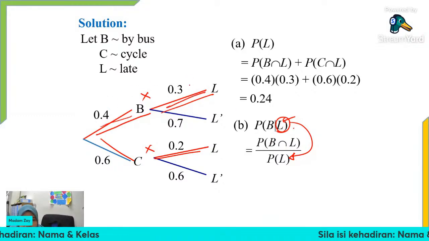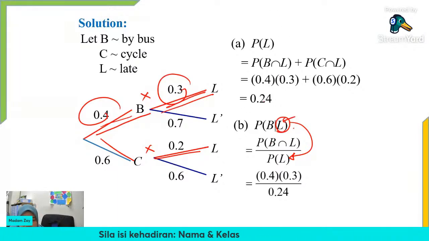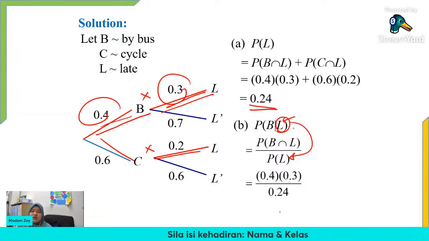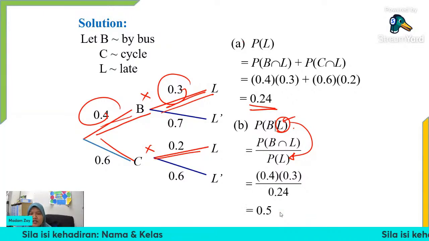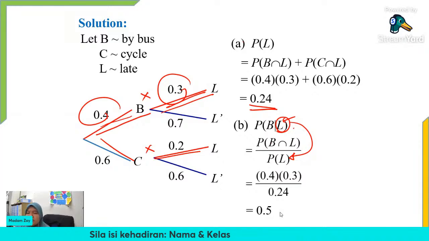B intersect with L. So kita darabkan sahaja. Okay. So 0.4 multiplied by 0.3. And then probability of L. You dapat mana? Dapat daripada soalan A. Kita dah jumpa dari soalan A, which is 0.24. Okay. So, what is the answer? We get 0.5. So, the probability that Ravi goes to school by bus, given that he is late, is equal to 0.5.